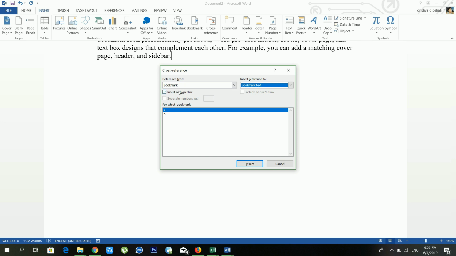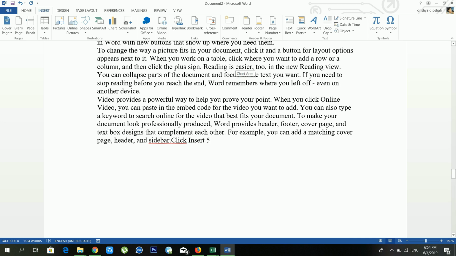Inside my bookmark there are two bookmarks: one is A, another is B. So from A I'm choosing this one. I'll select A and click Insert. See, now there is the word available inside A, right? So this is the power of cross reference. If I want to use the page number of bookmark A, just select A, choose the page number from here, and click Insert. See, it shows page number 5. So it's the benefit of cross reference.